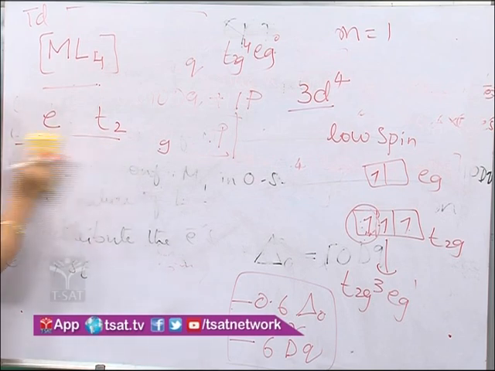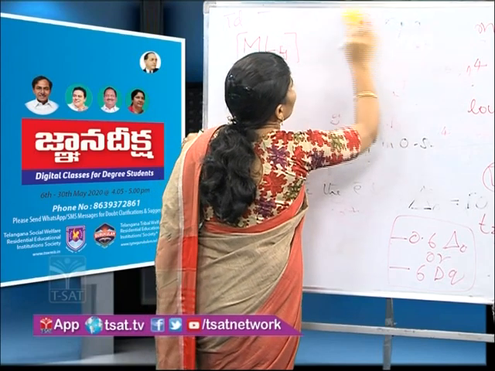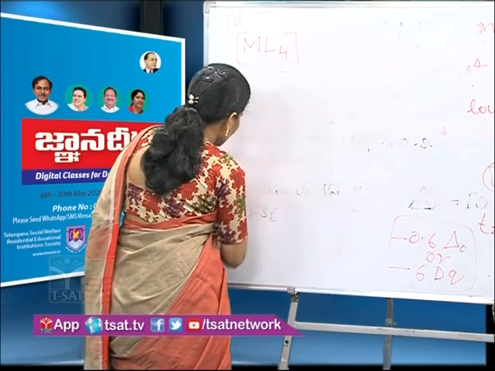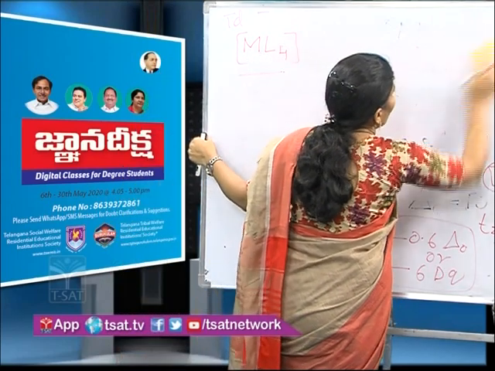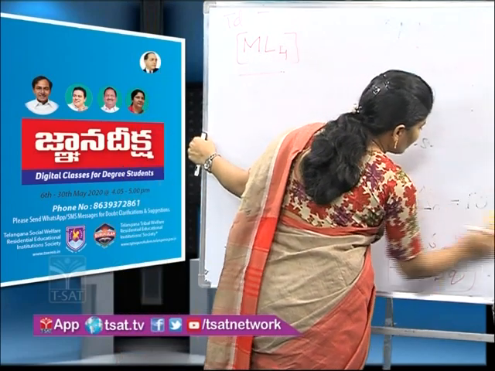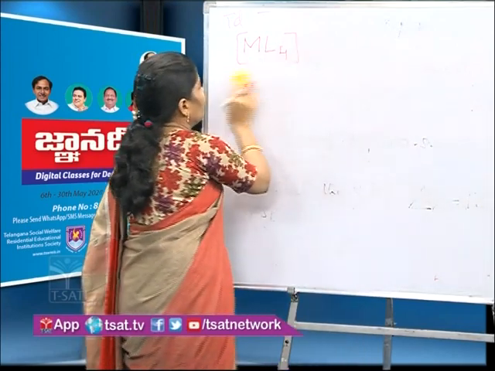So the orbitals in tetrahedral geometry are named E and T2. The E orbitals contain dx square minus y square and dz square. T2 orbitals are dxy, dxz and dyz.